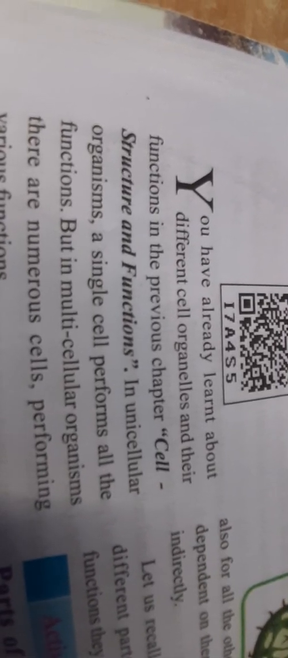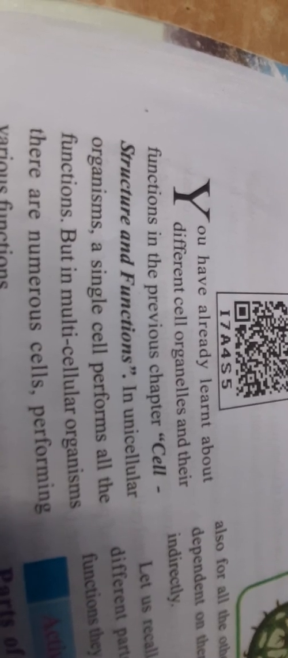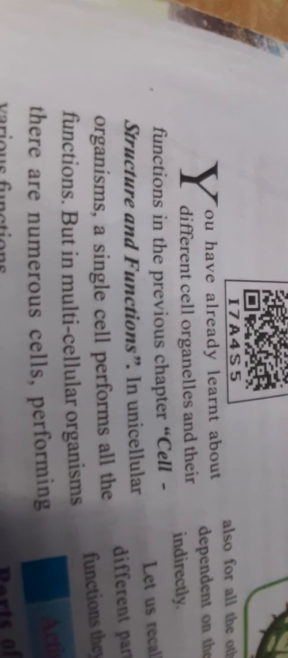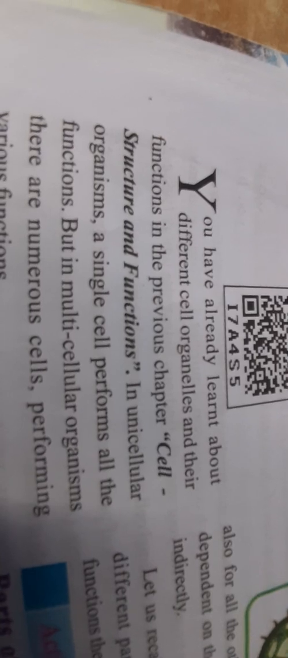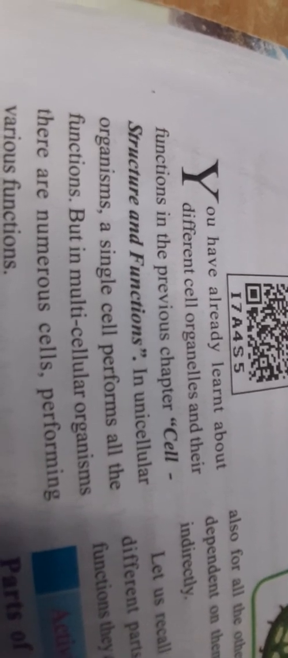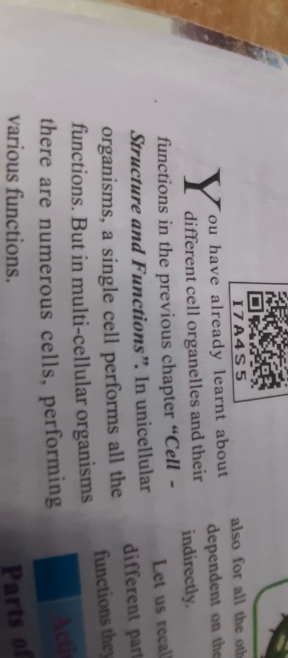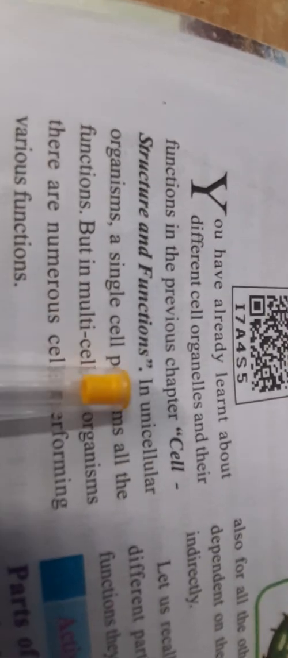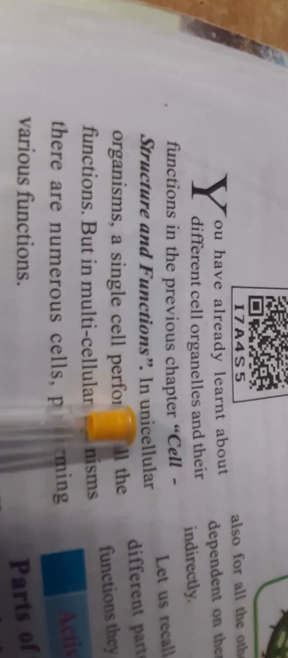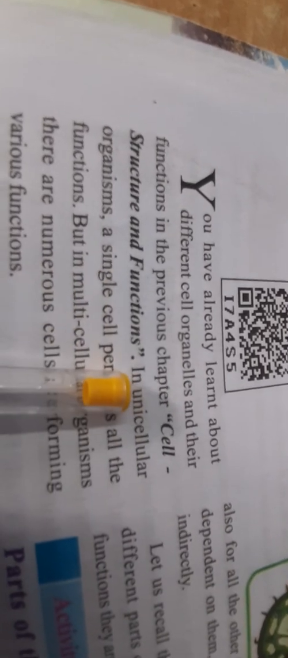Okay students, now we will learn more about tissues. In the first chapter we learned cell structure and function. Is it right? Yes, we see unicellular organisms and multicellular organisms. In the first class I told you about unicellular and multicellular. What is meant by unicellular organisms? The organisms which have a single cell we call unicellular organisms.